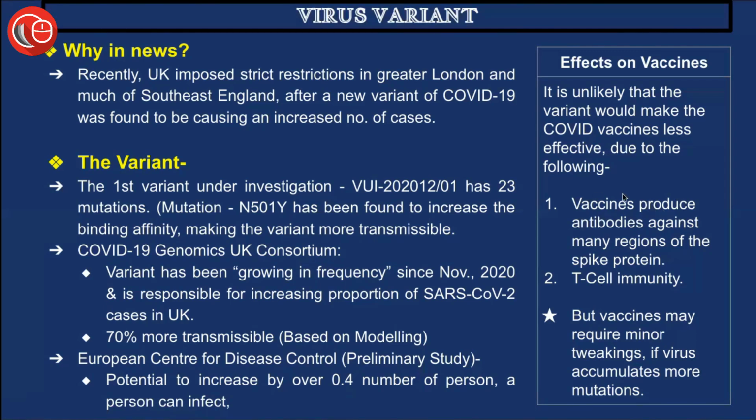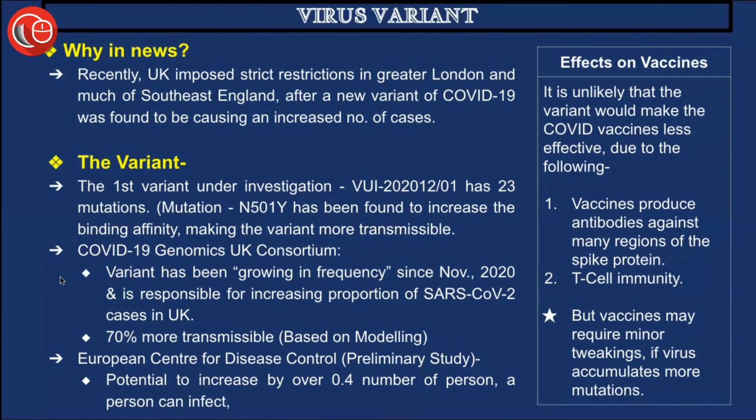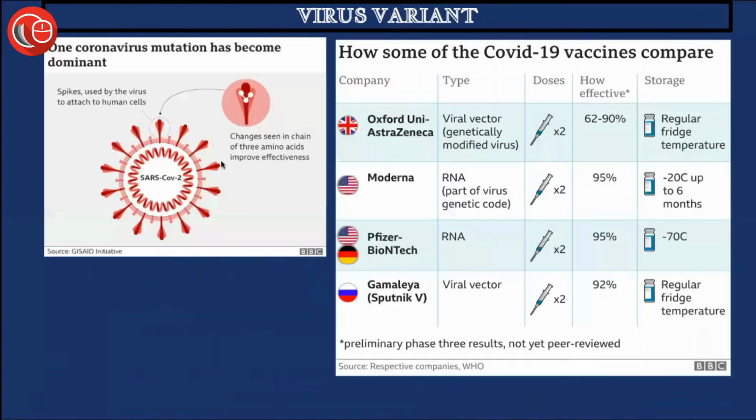Firstly, the vaccines produce antibodies against many regions of the spike protein. Now, this is how the COVID-19 virus looks, and these are the spike proteins. As you can see, these look like spikes or thorns on the outer covering of the SARS-CoV-2 virus. It is said that this new variant is making its identity on the spike protein, this outer area of the COVID virus.